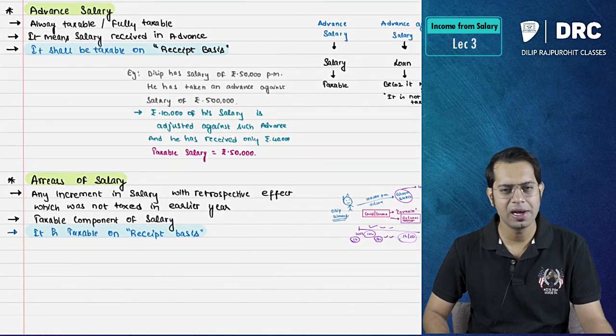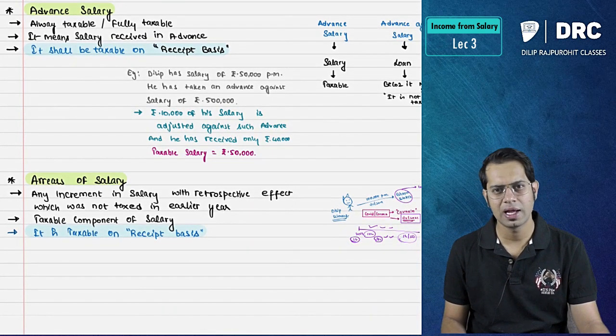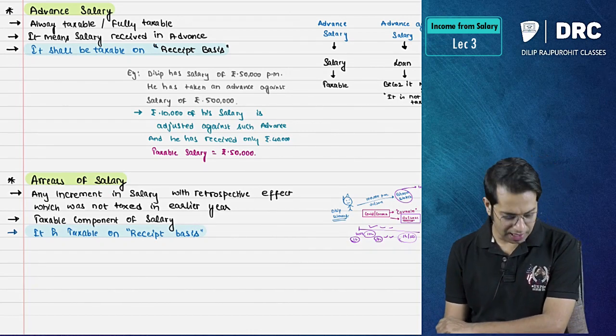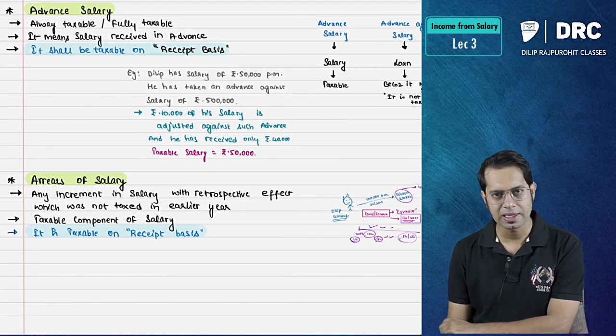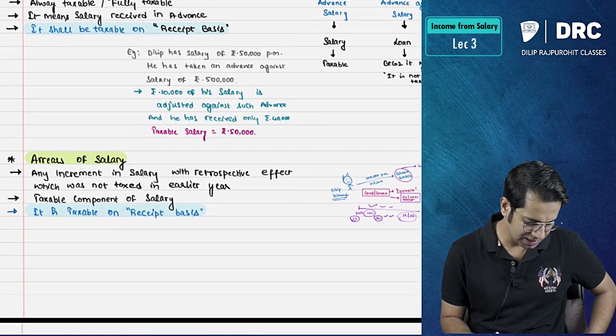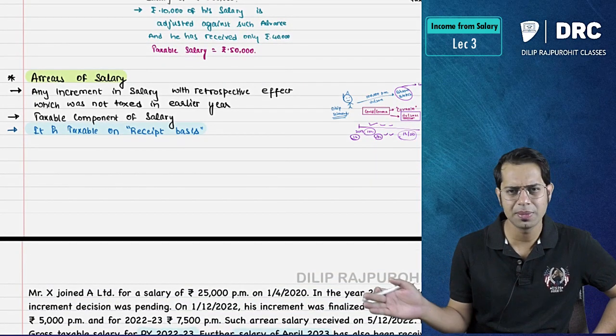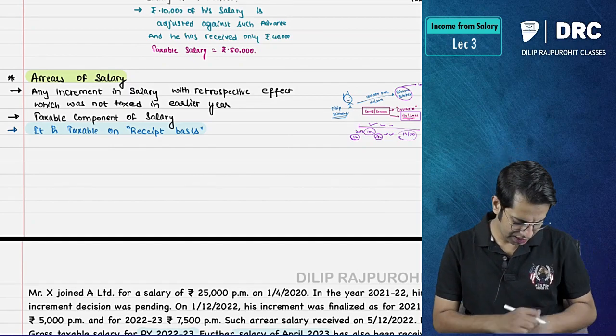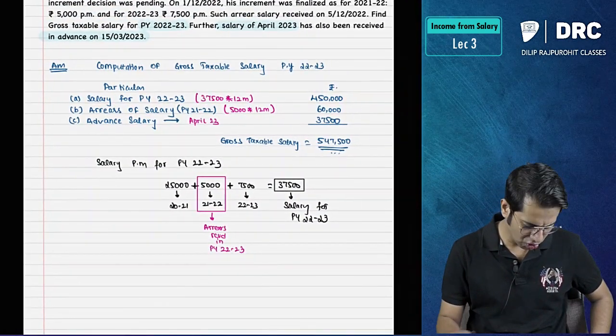Then advance salary: it is always fully taxable. It is a taxable component of salary. It means salary received in advance, and it shall be taxable on a receipt basis. And arrears of salary means your past salary which was not given to you; it is also taxable on a receipt basis. Then we had seen this beautiful question.